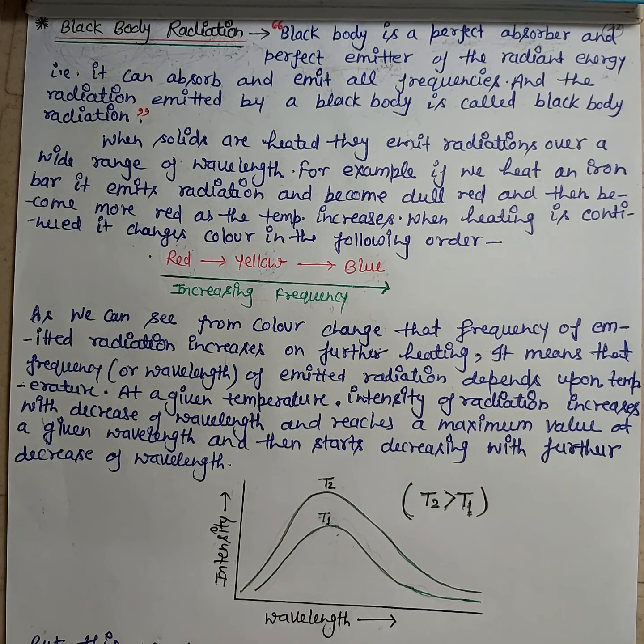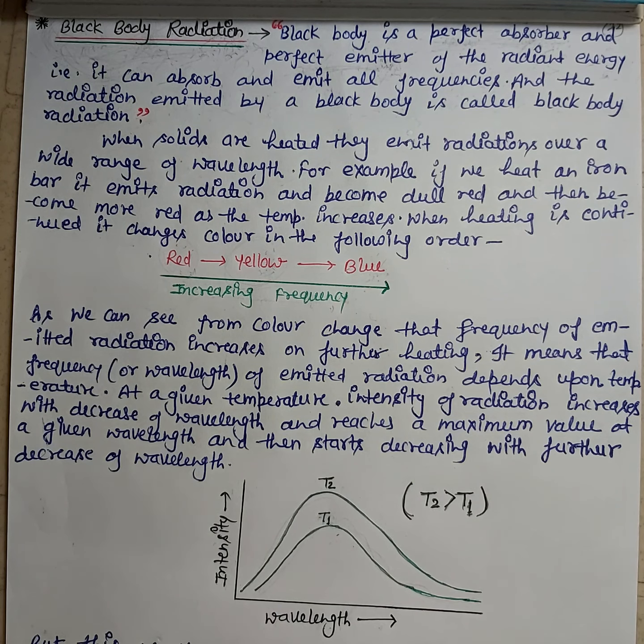For example, if we heat an iron rod, it absorbs the heat first and becomes very hot, and after a certain period of time it starts emitting radiation and becomes dull red in color, and becomes more red when the temperature increases. When we heat it more, it changes from red to yellow in color, and finally it becomes blue at very high temperature.